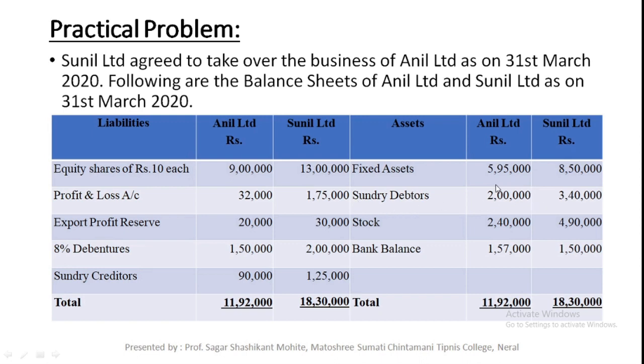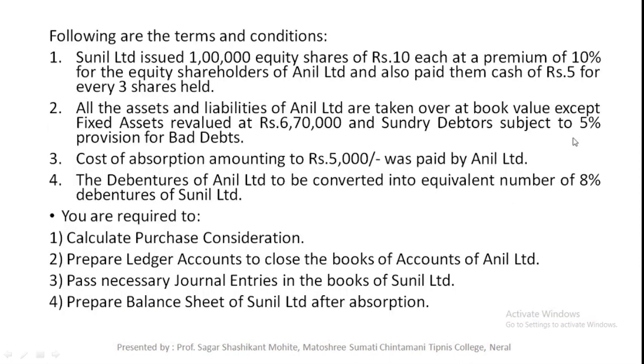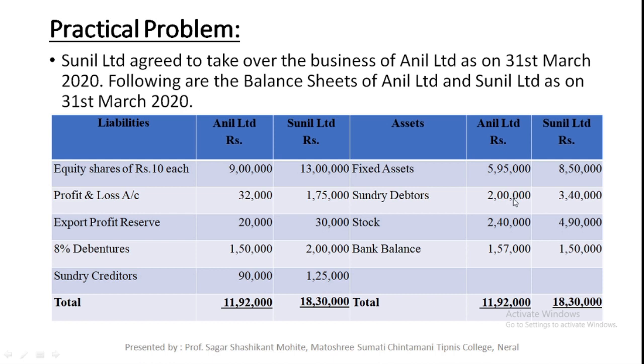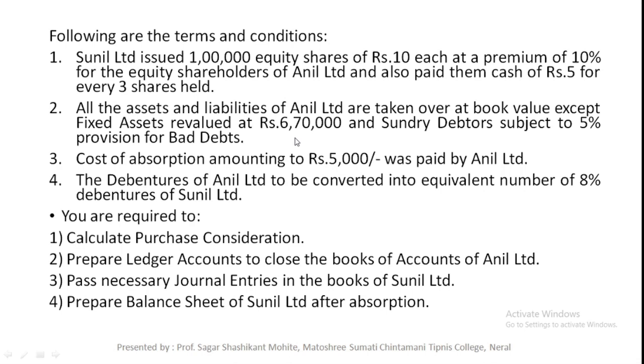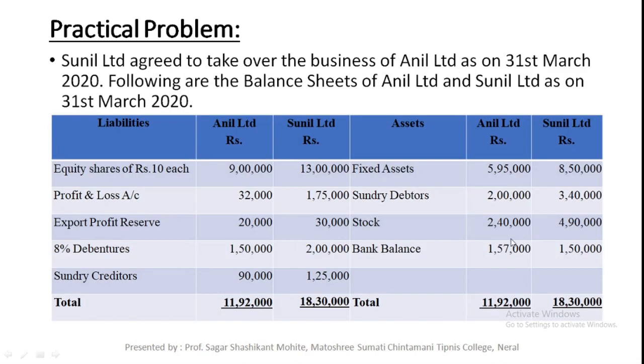So sundry debtors are taken over at 5% provision for bad debt. That means rupees 10,000 as bad debts. So sundry debtors are taken over at 1,90,000, and fixed assets are taken over at 6,70,000, and all other assets are taken over at book value.